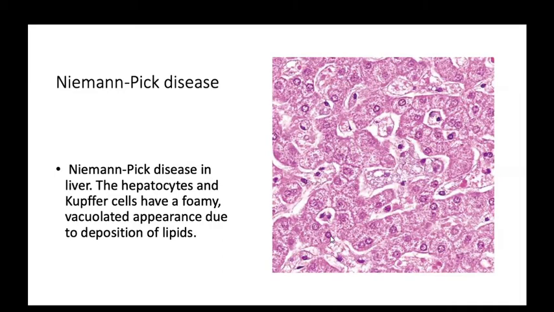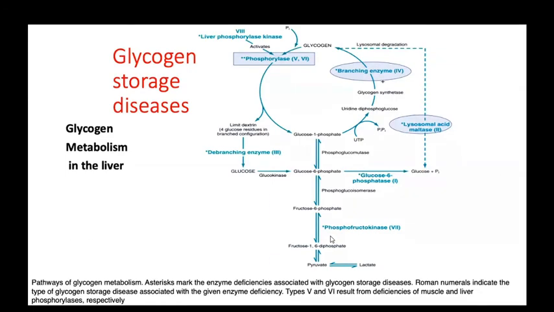Now coming to the second topic, glycogen storage disease. Which organ is the largest organ of our body? Skin, followed by the liver. And which organ is known as the factory of metabolism? Liver.